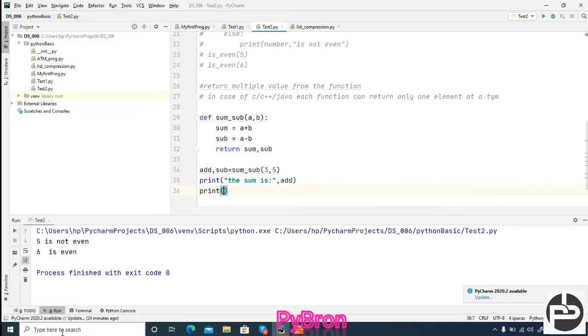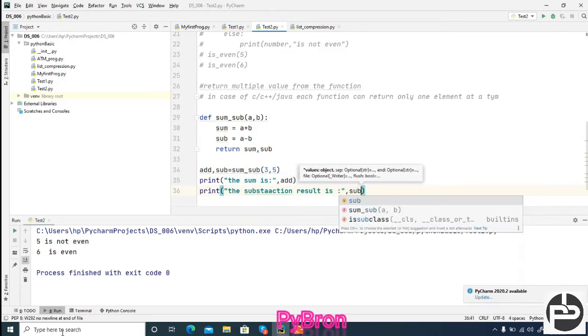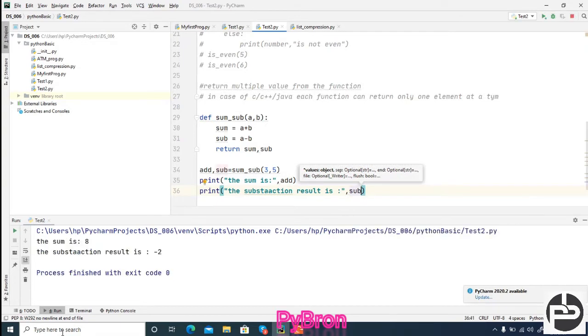Similarly, if you want to print the subtraction result, "the subtraction result is", comma, sub. That is also possible, and let's run this code.